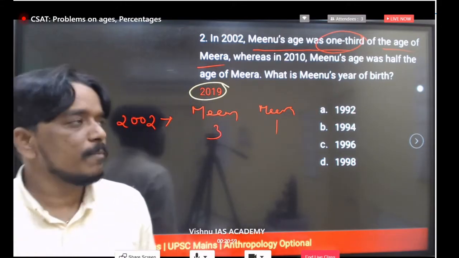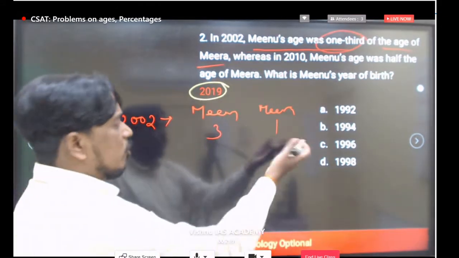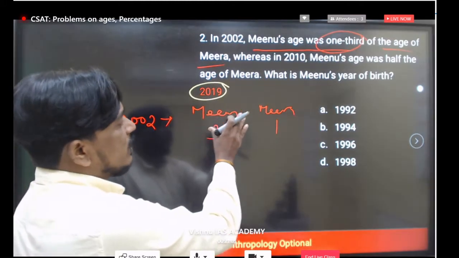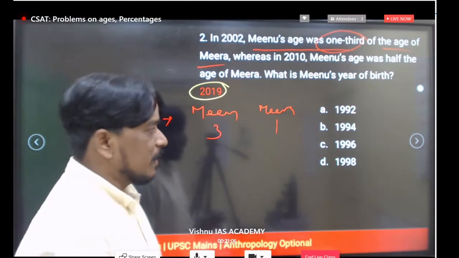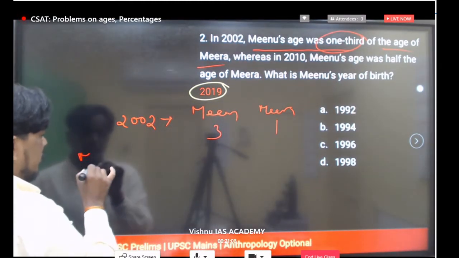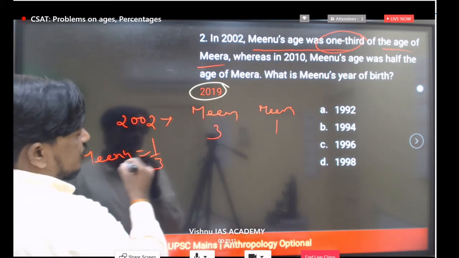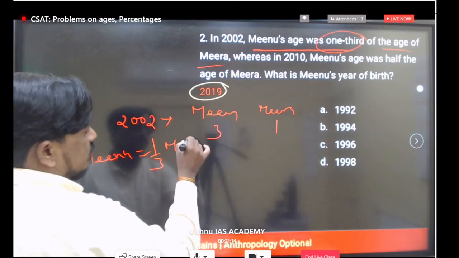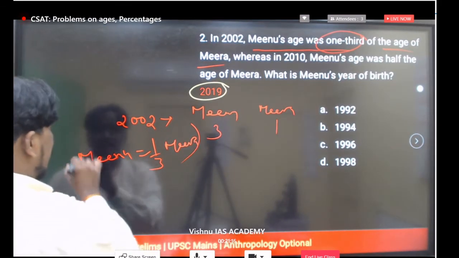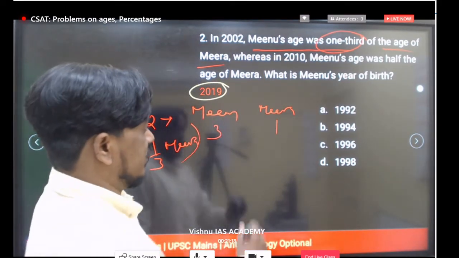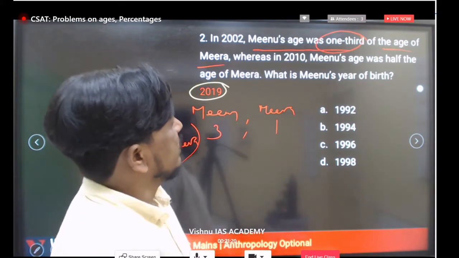Directly you can note it down like that also: Minu is equal to 1/3 times Meera. But if you have clarity, you can take it directly like this in ratios. You can simplify very easily.